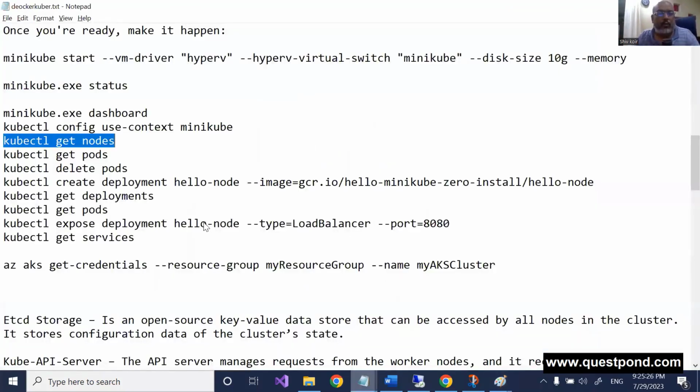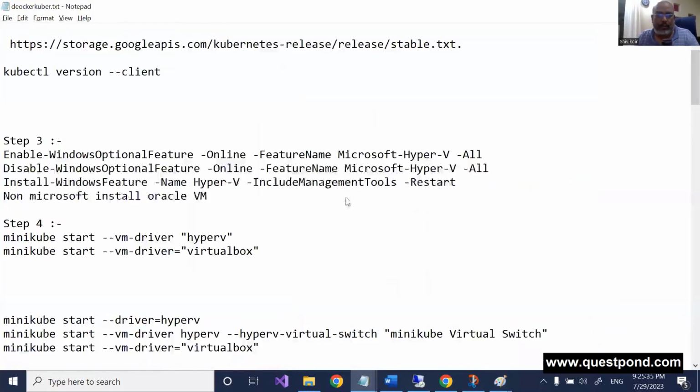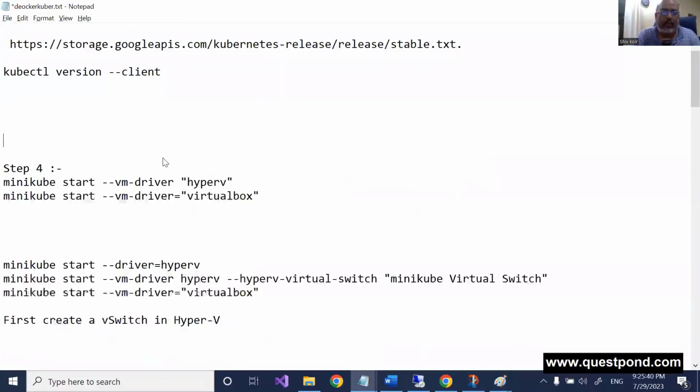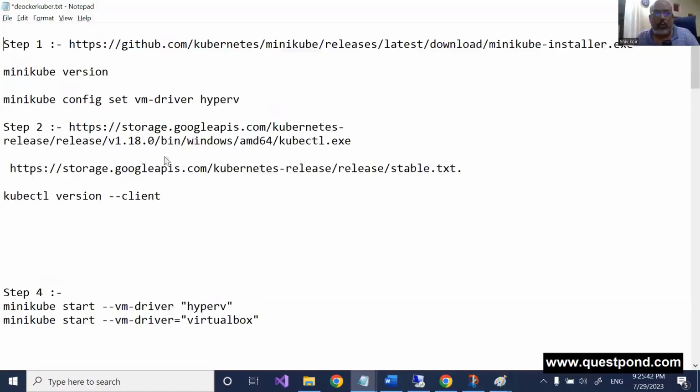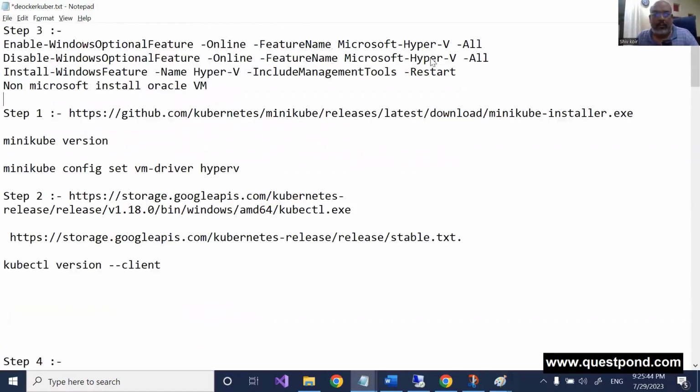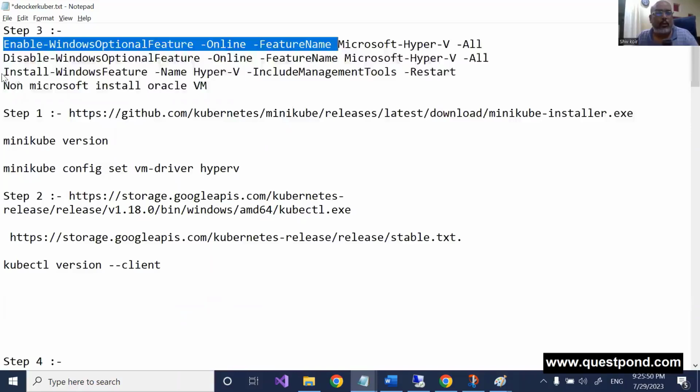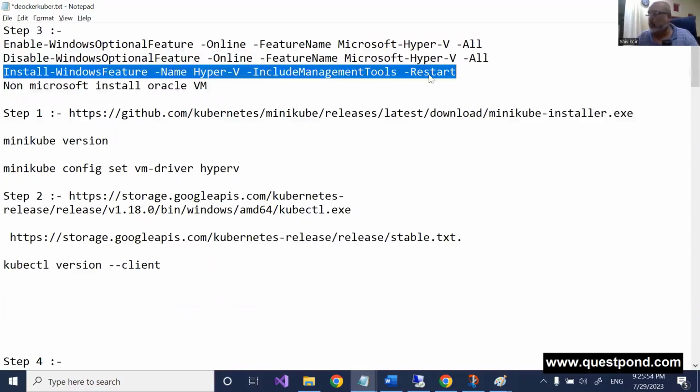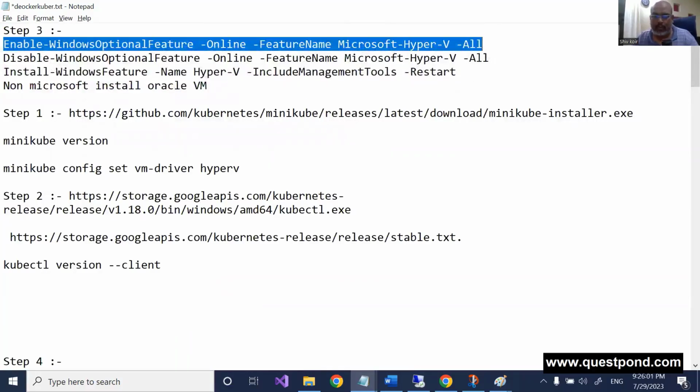If not, what you can do is you can go ahead and fire these PowerShell commands. I can just put this as step 1, because without this, step 0 actually. Right, step 0 in your Windows, go ahead and enable this. You can see I'm enabling Hyper-V. Also, I'm installing the Hyper-V tools because we would like to go to Hyper-V and check settings, right? So these tools are also important. Either you can do it manually or you can go and fire this here.